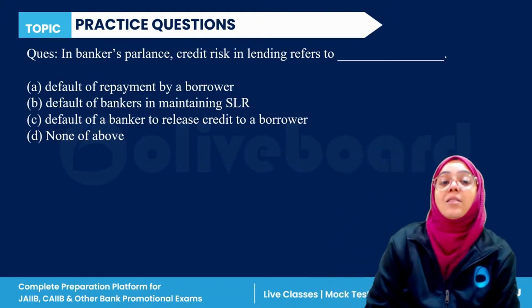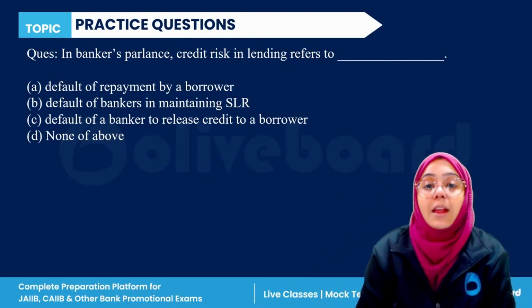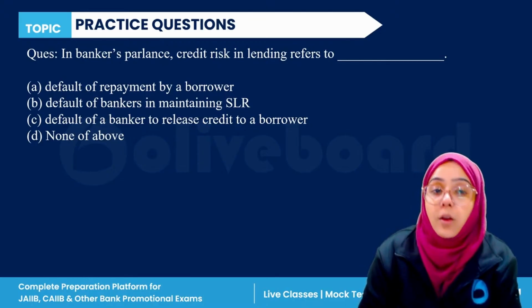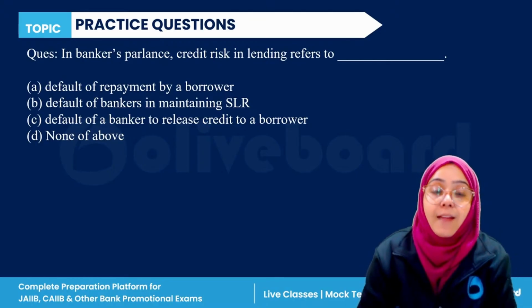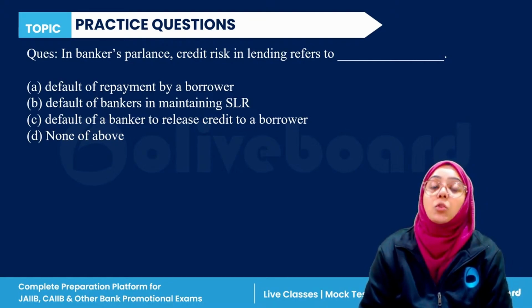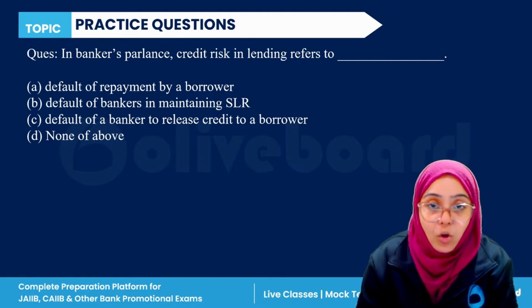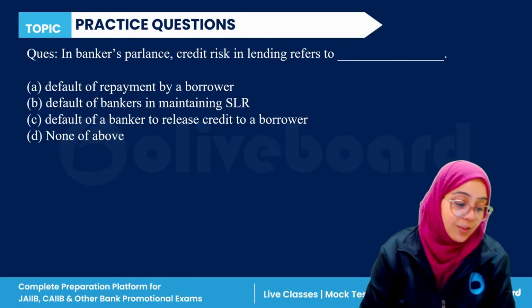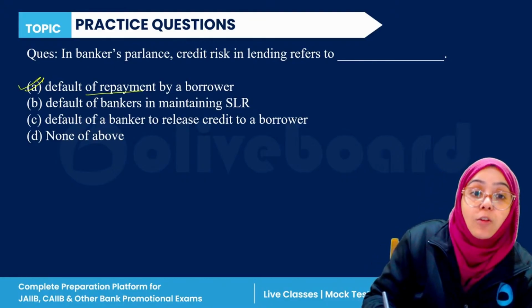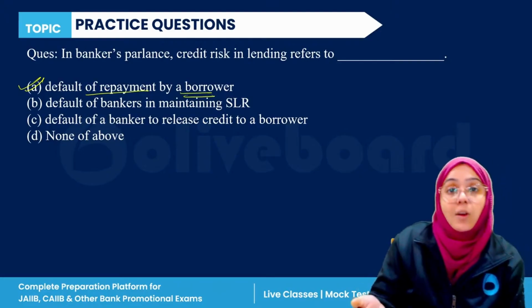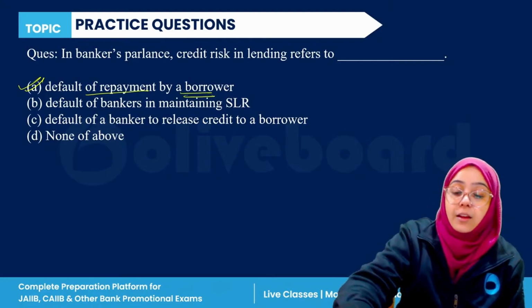The correct answer for this question is A, default of the repayment by the borrower. That is known as credit risk. So, A is the correct answer.